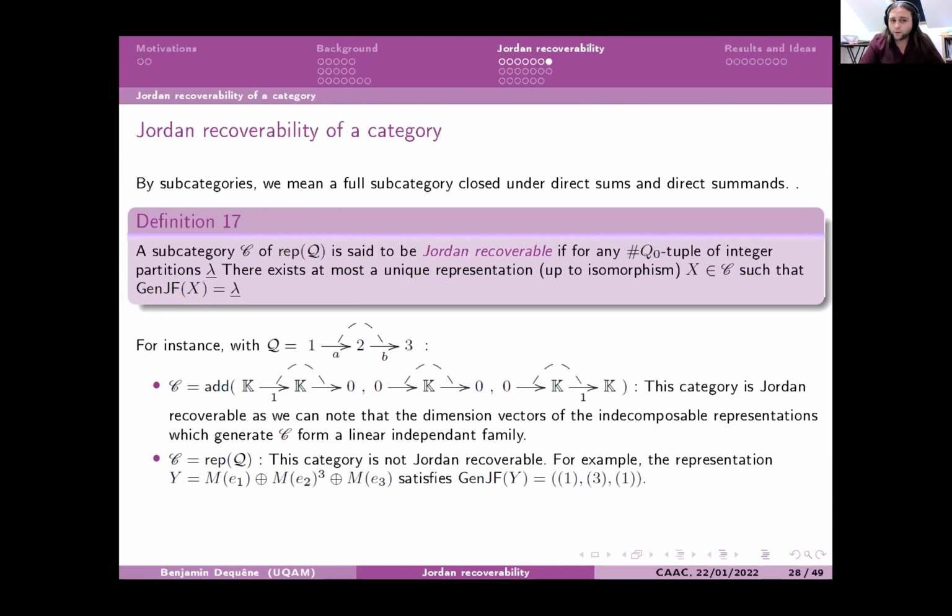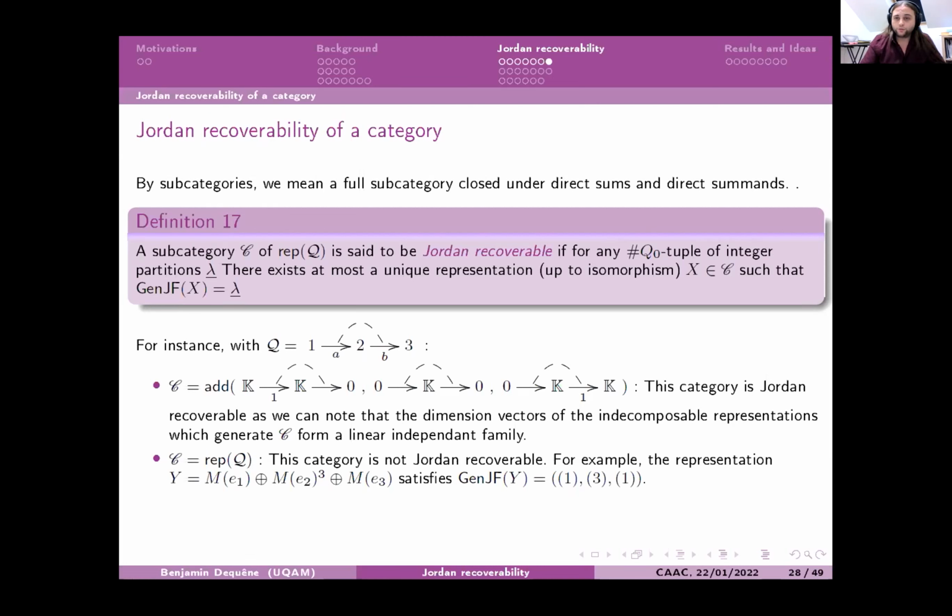So here are some examples. The first category, you see that it is additively generated by the indecomposables we already saw previously. And this category is Jordan recoverable, and it is not so difficult to see why.